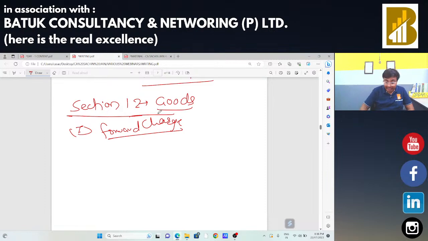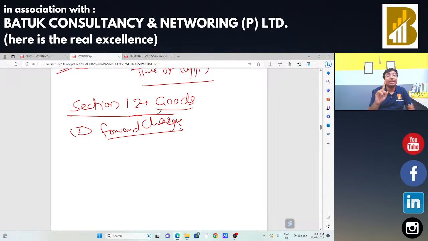In case of forward charge, the institute asks one or two questions in the CA final examination on the basis of case studies and MCQs from this time of supply concept. If you learn this concept, it will be very useful in your CA final examination.